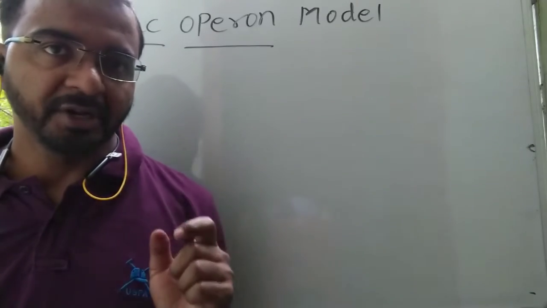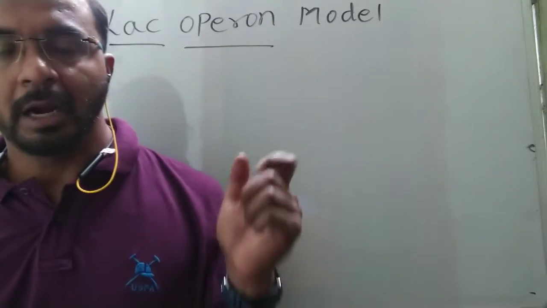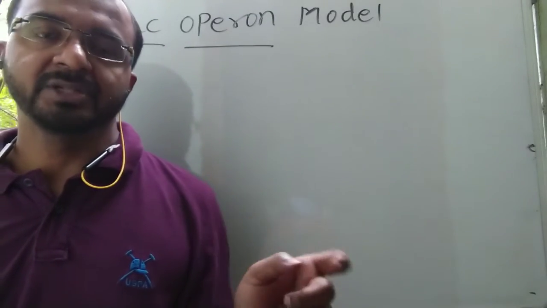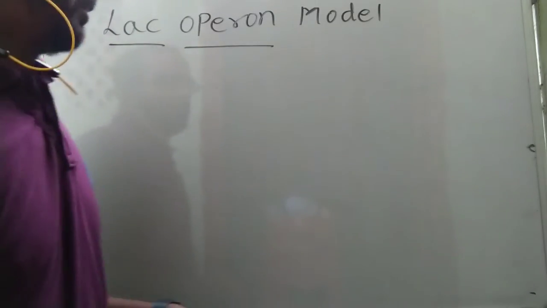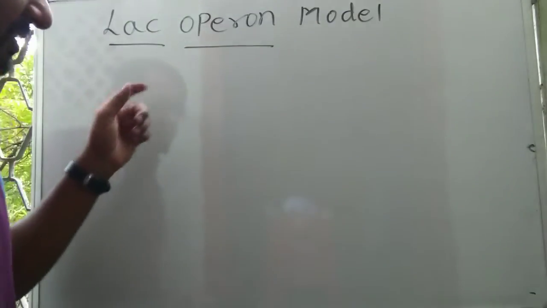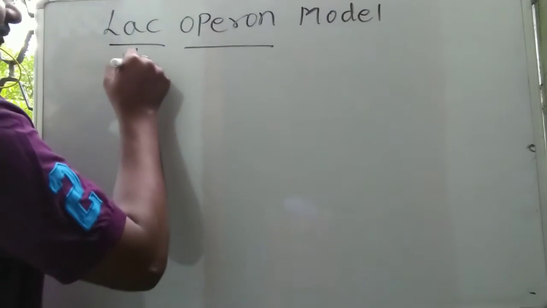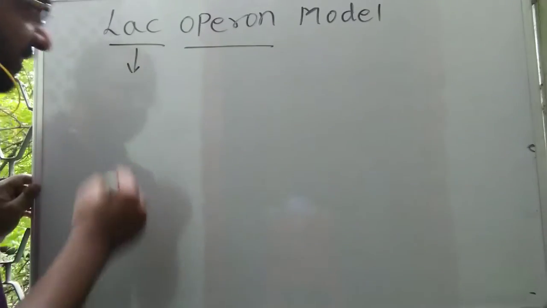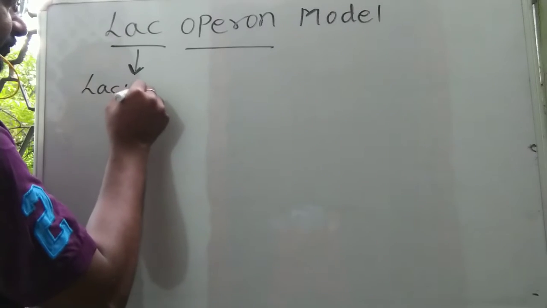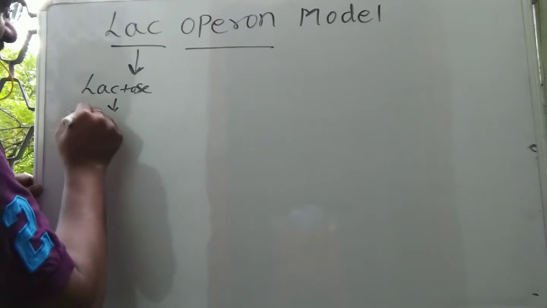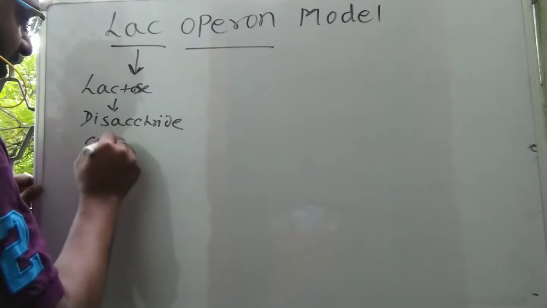So today I am going to take a small topic, that is the Lac-Operon model. This topic is taken from class 12, chapter number 6, molecular basis of inheritance, unit 7. First, understand the meaning of Lac-Operon. Lac means lactose. Lactose is a disaccharide. It is a carbohydrate.